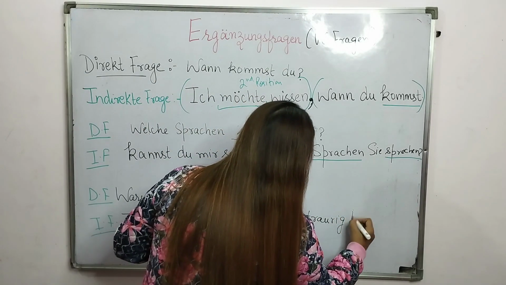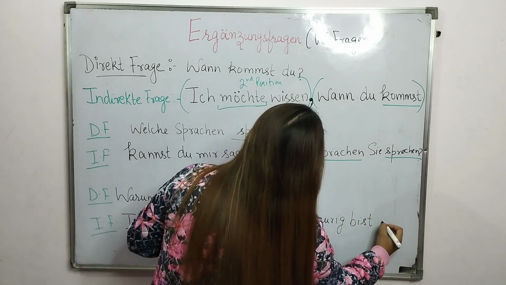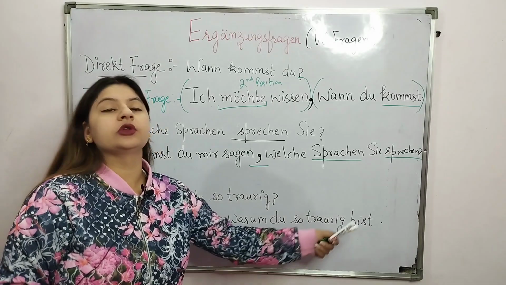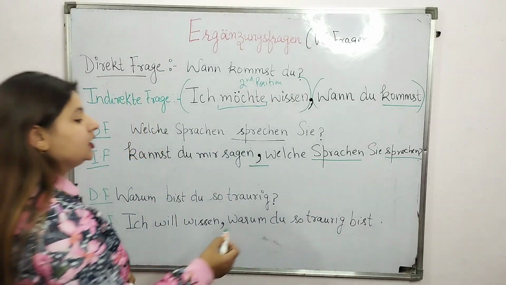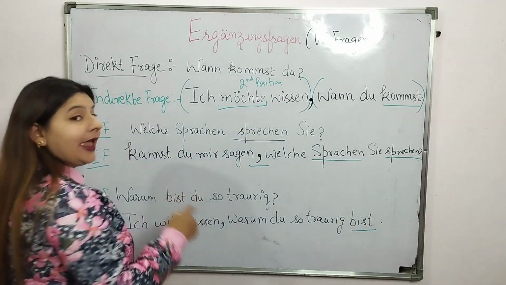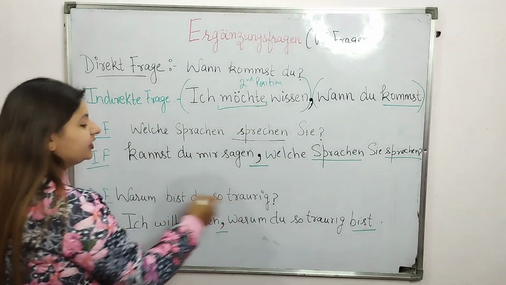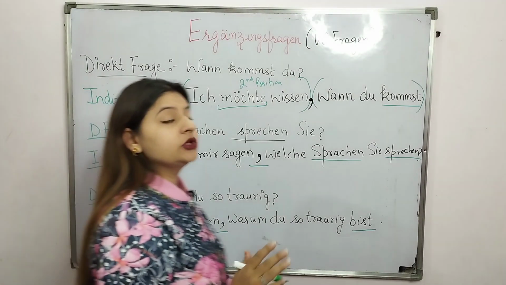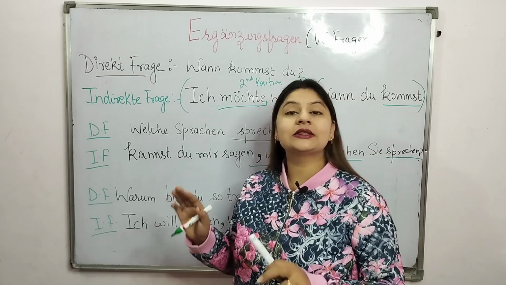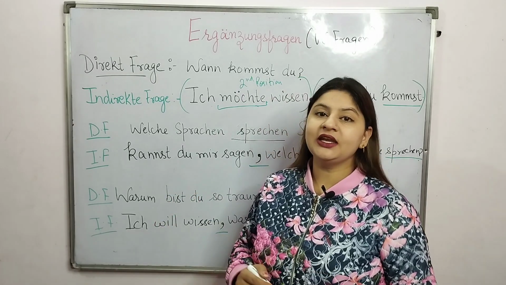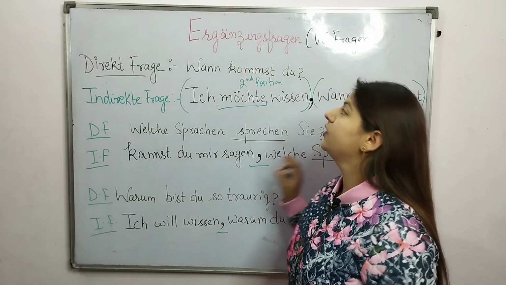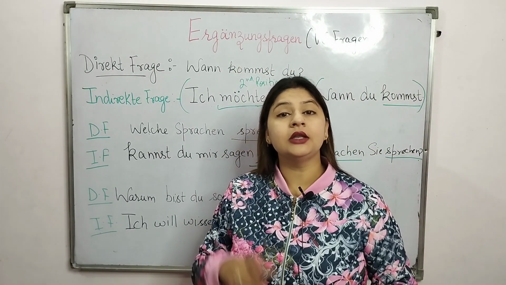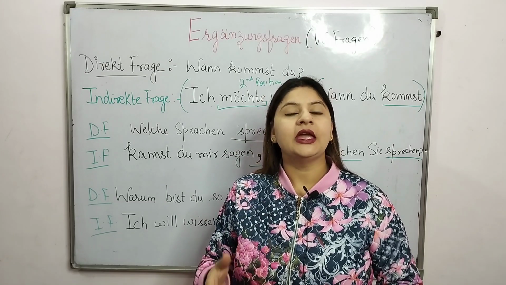Again, bist is my verb at the end, a comma between the two sentences and a common phrase. Students, I believe now it is clear to you how to make indirekte Fragesätze with W-Fragen, Ergänzungsfragen. Now, moving to the second part, Entscheidungsfragen.